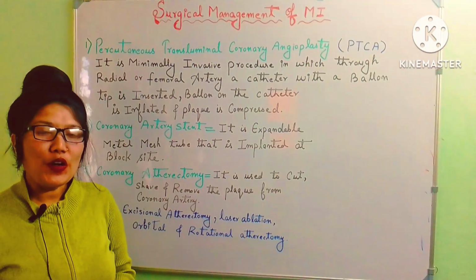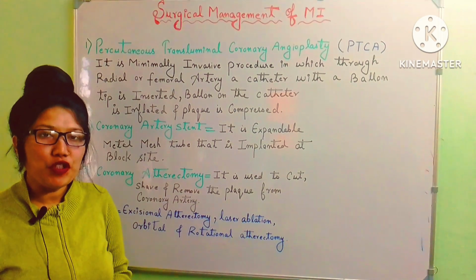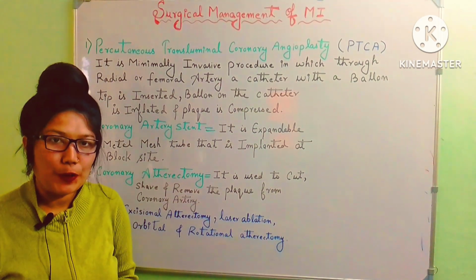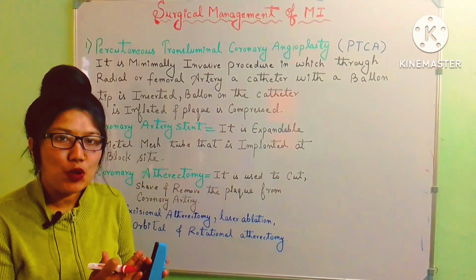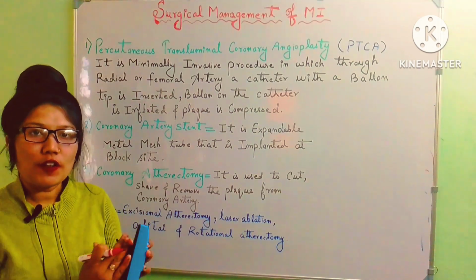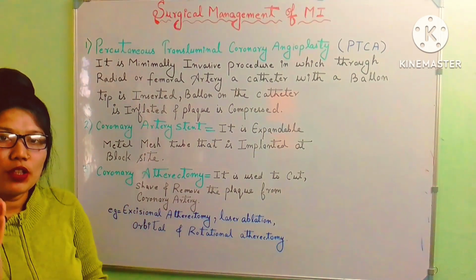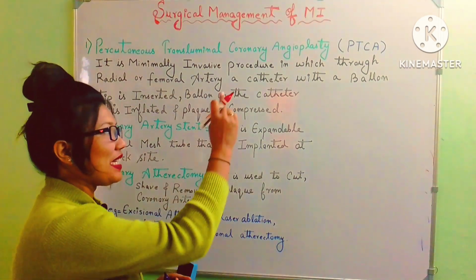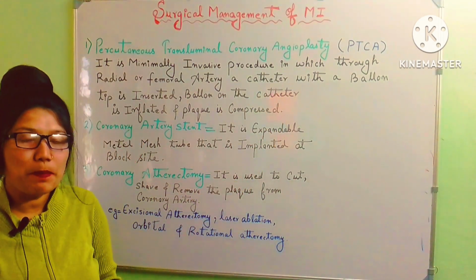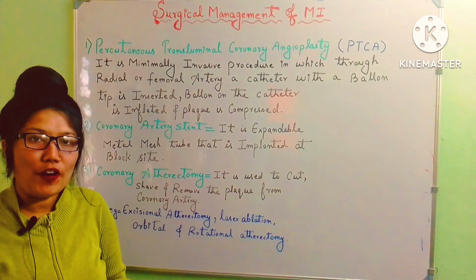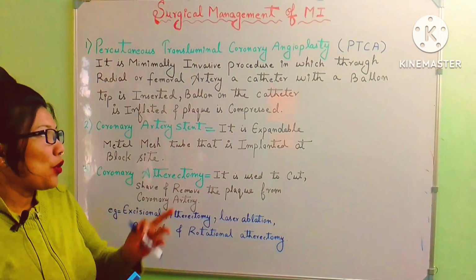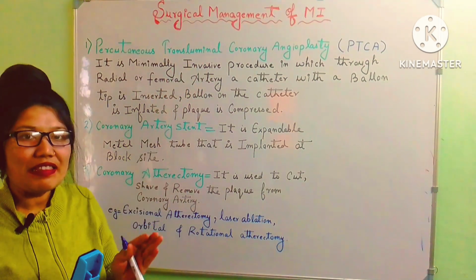Next we are going to discuss the surgical management of myocardial infarction. By angiography diagnosis, the doctor has checked the location of the blocked area. The first surgery performed is PTCA. PTCA means percutaneous transluminal coronary angioplasty. So what is actually done in this procedure?